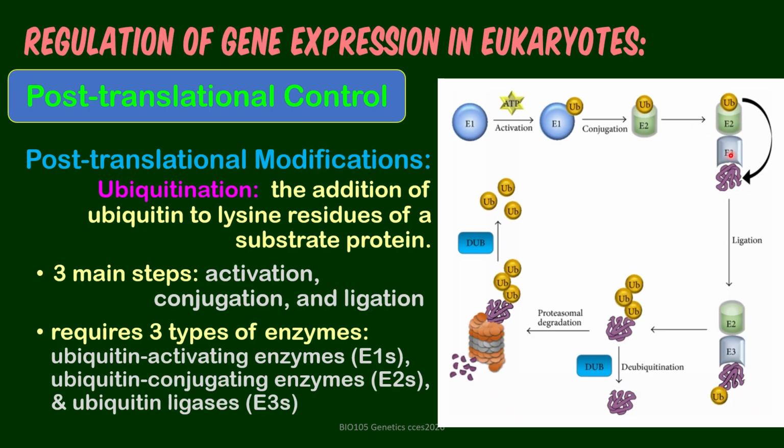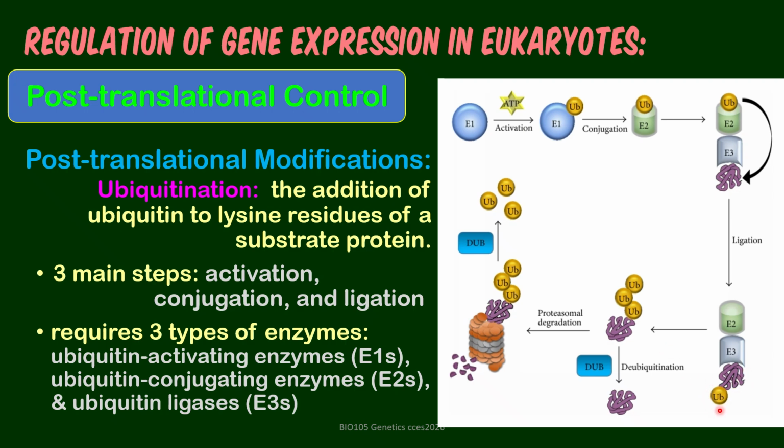So with the three enzymes there, you have the protein here that is ubiquitinated, and the ubiquitin is ligated to the protein, and it's now the protein that is labeled with it.